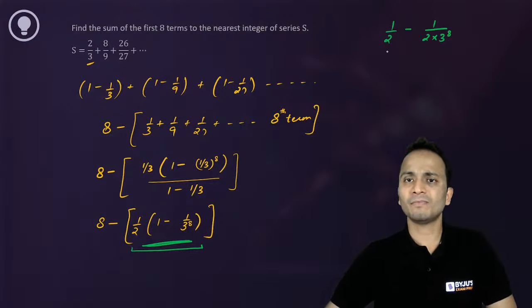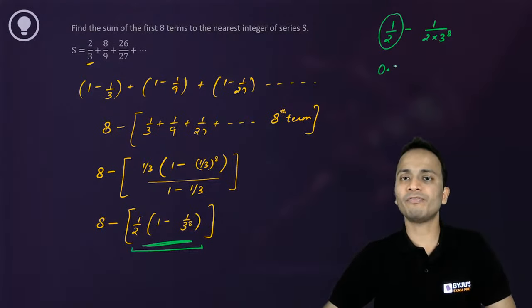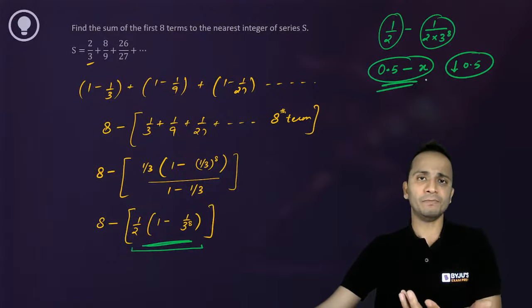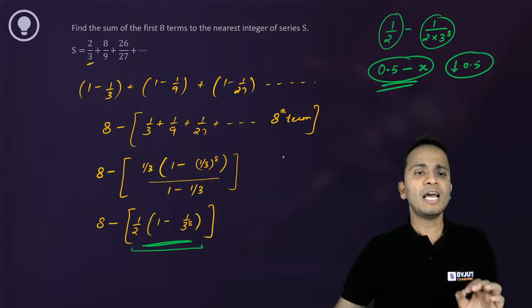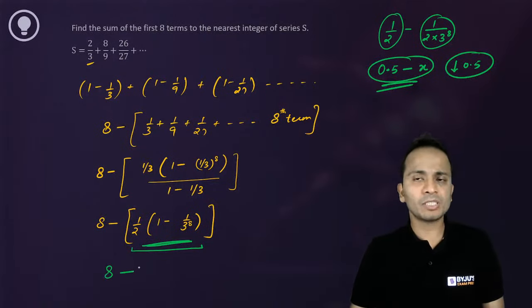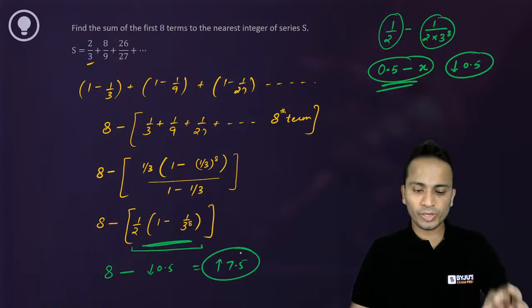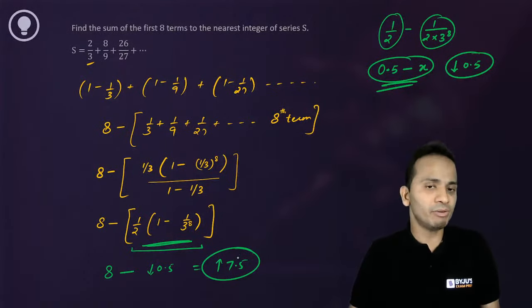So can I say that obviously this value is 0.5 minus a very small number? Let's call it x. So can I say that this portion will always be less than 0.5? Yes or no? This number, 0.5 minus something, will always be less than 0.5. And from 8, I am subtracting a number which is less than 0.5. So my answer will be greater than 7.5 definitely. All right, so yes, the answer will be greater than 7.5.